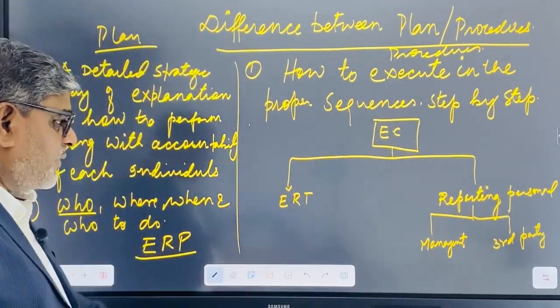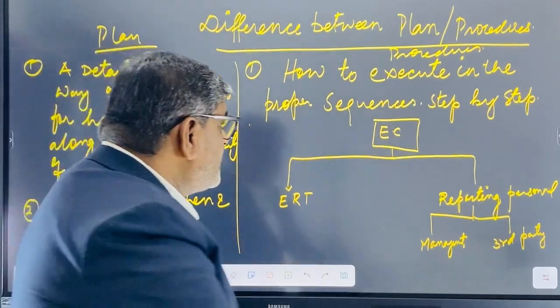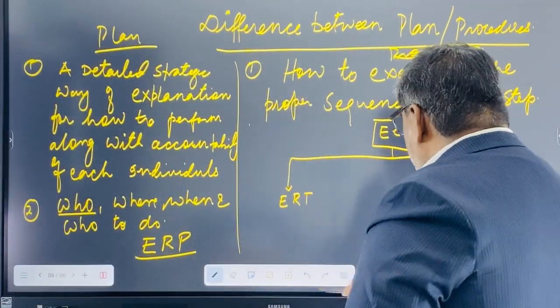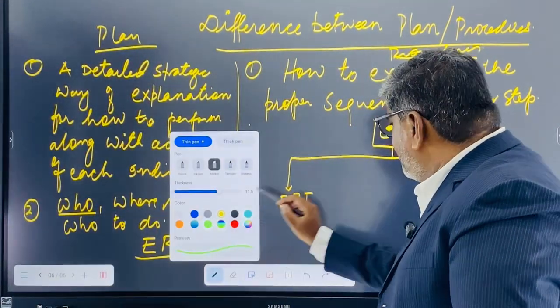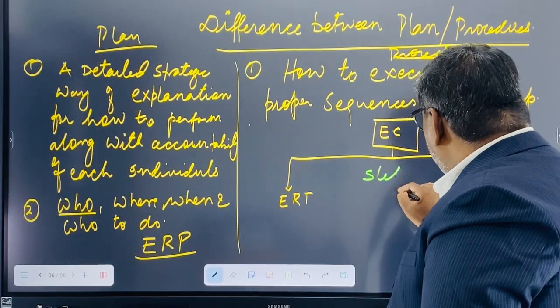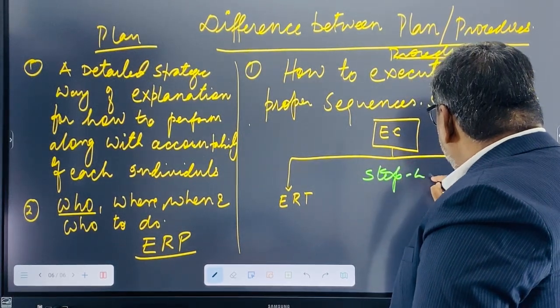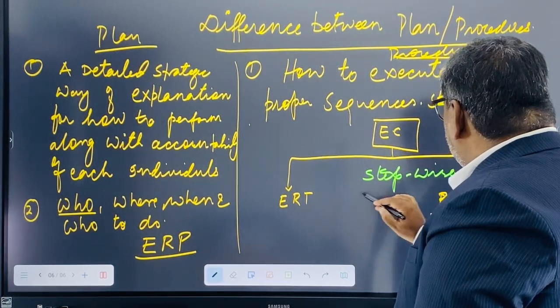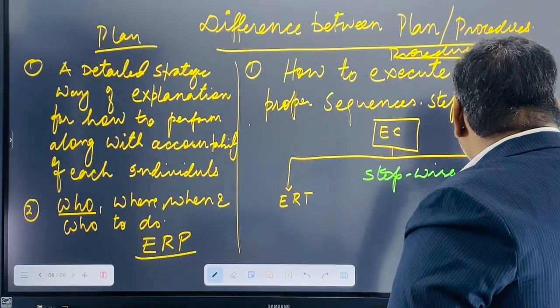In the emergency response plan, there is a procedure. A procedure is, we can say, a stepwise function. What is called a stepwise function?